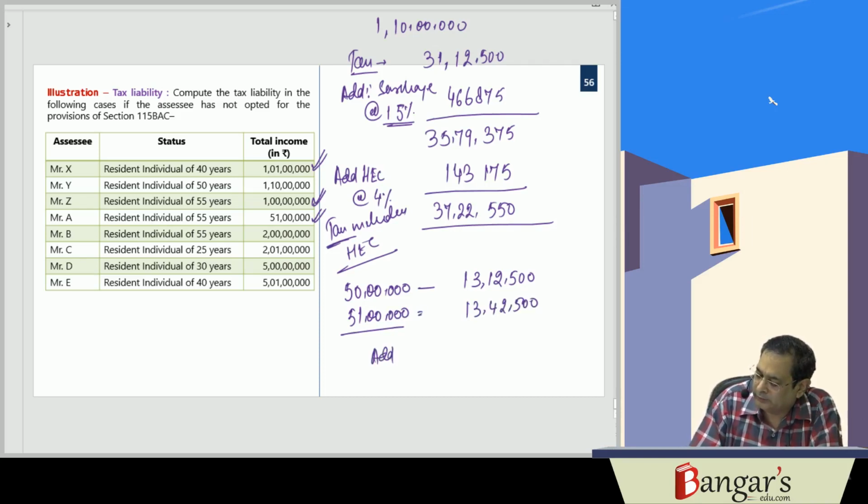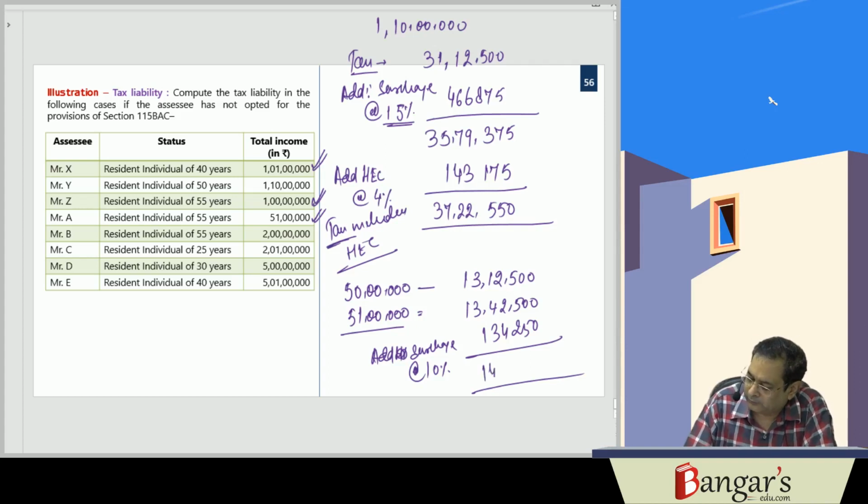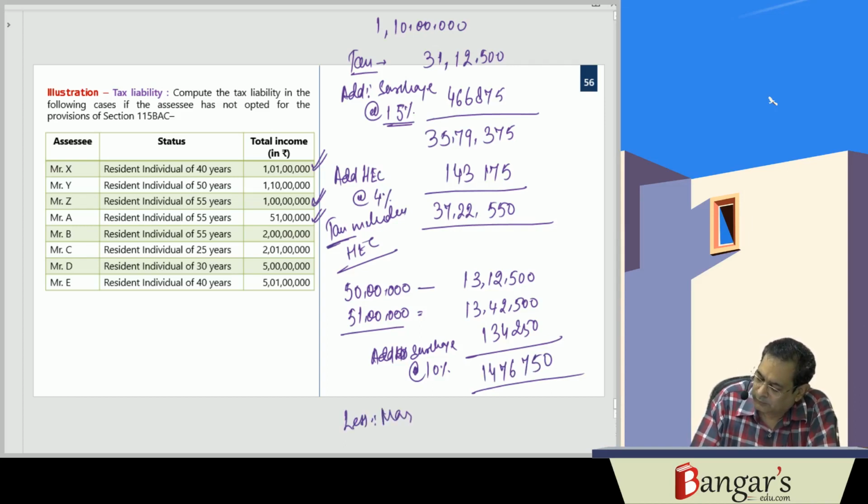Add HEC. First add surcharge at the rate of 10%. That is 1,34,250. So 13,42,500 plus 10% works out to 14,76,750, less marginal relief.